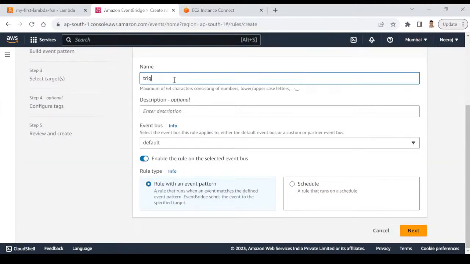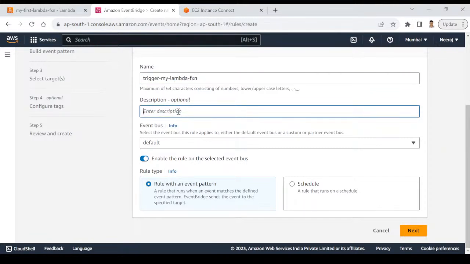I would say "trigger my Lambda function." Okay, so this provides a meaningful name. The description is optional, but if you want to provide it in detail, you can do that. And then the next is rule with an event pattern.